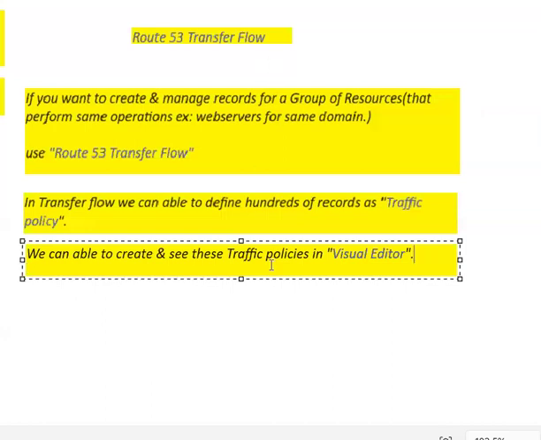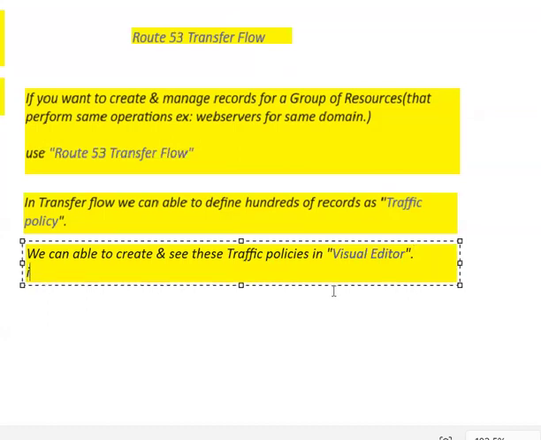That is, we can combine multiple routing policies. We have multiple routing policies and health checks as well, so we can combine those multiple routing policies and health checks in a single traffic policy configuration.